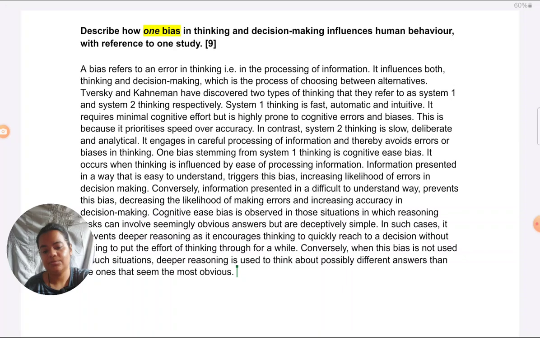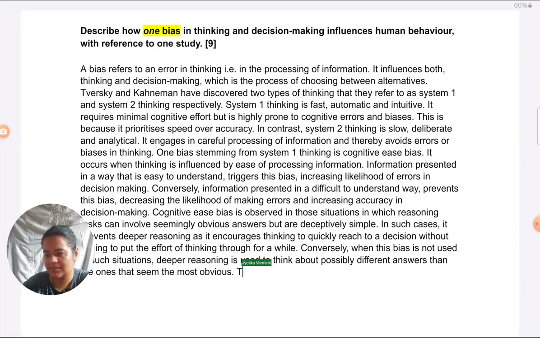Now coming to relating it with the study and covering the study briefly, how we need to address the study now. We just have to refer to it. Another way you can think about it is you've really explained the concept of the bias in the introduction, and now you're just illustrating or demonstrating it, whatever you've said so far, with examples of difficult presentation and easy presentation with the help of the study. So you can think of it that way also.